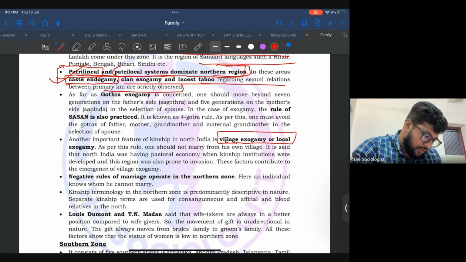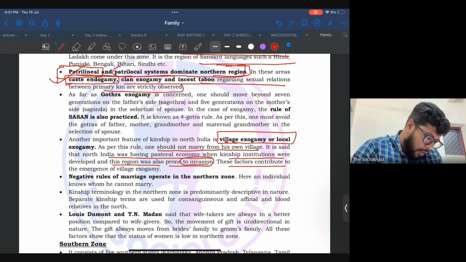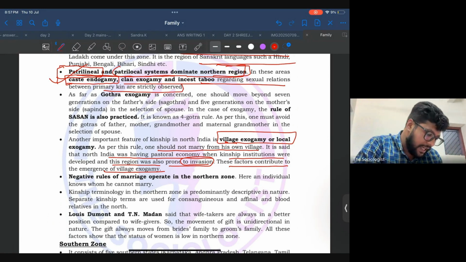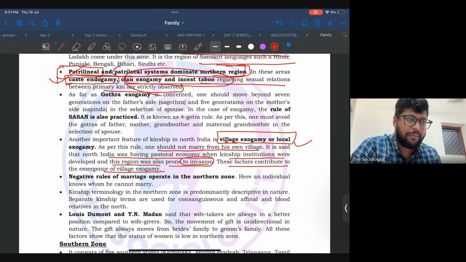It is said that northern India had a pastoral economy when kinship institutions developed, and this region was also prone to invasion. These factors contributed to the emergence of village exogamy. So this area follows clan exogamy as well as village exogamy, and your influence can be extended to much larger areas.